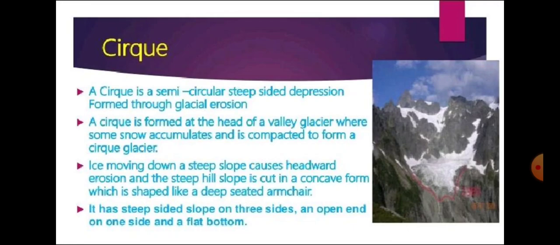A cirque is formed at the head of valley glaciers, where some snow accumulates and is compacted to form cirque glaciers. So basically this is the place left behind by the removal of different rocks, and because of that the cirque is formed, the hole left behind by the rock.